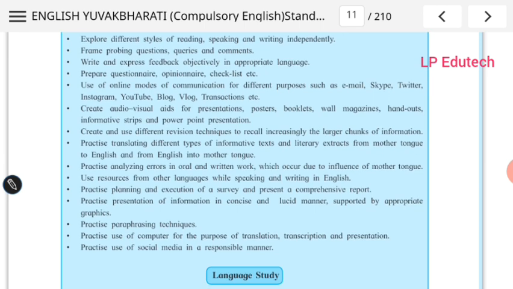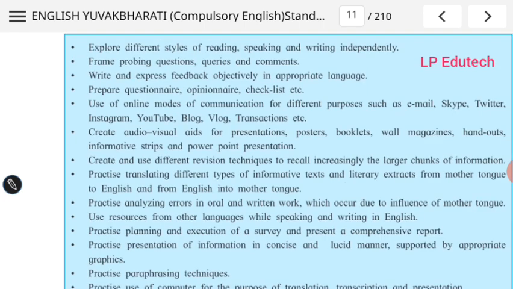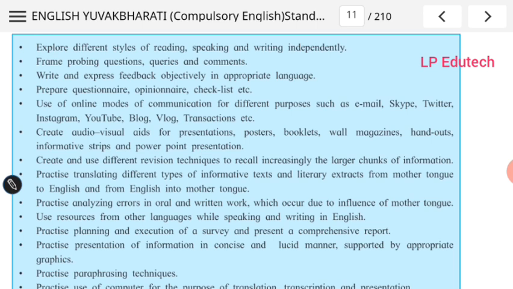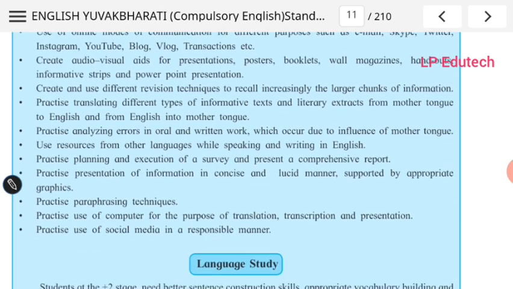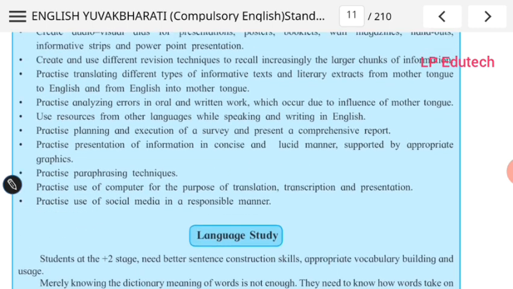Okay. Practice translating different types of informative text and literary extracts from mother tongue to English and from English into mother tongue. This is also the most important part today. This is called translation skill. Many more jobs are also available on this translation skill today. There is a greater demand for translators today. So do this.